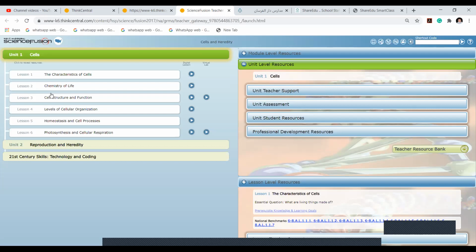So levels of cellular organization: cells combine to form tissues, tissues combine to form organs, and organs combine to form an organ system. The best example is the nerve cell in our brain.